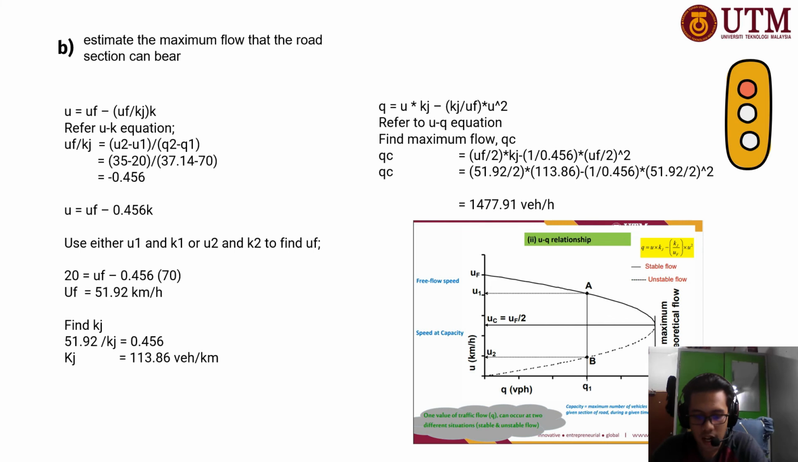After you find UF and kj, we will start by finding QC, which is the maximum flow that we want to find. Using the equation from the UK relationship graph, Q equals U times kj minus kj over UF times U squared. Here we can see that it is a quadratic graph. Plugging in the numbers, we get 1477.91 vehicles per hour.